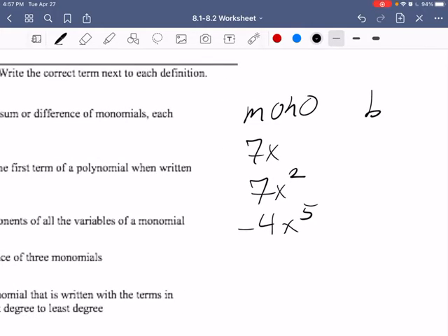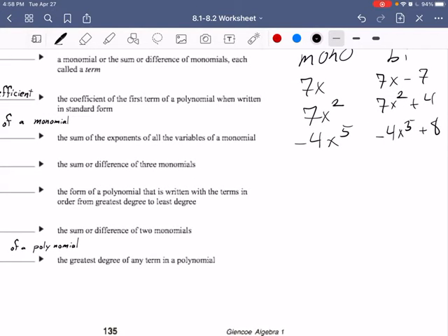Okay, that would be 2. So that'd be like 7x minus 7, or maybe like 7x squared plus 4, or even like a negative 4x to the fifth plus 8. Something like that. Then, as we talk about trinomials, many times we're going to call them polynomials. Anything over 2 will be called a polynomial, but sometimes we'll just call them trinomials, and that's 3 expressions.